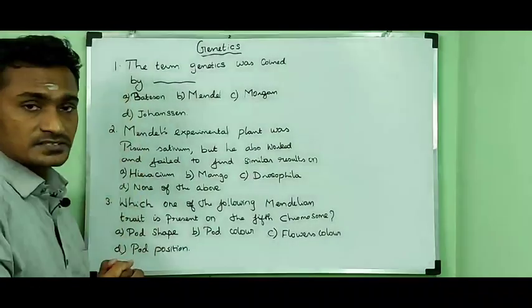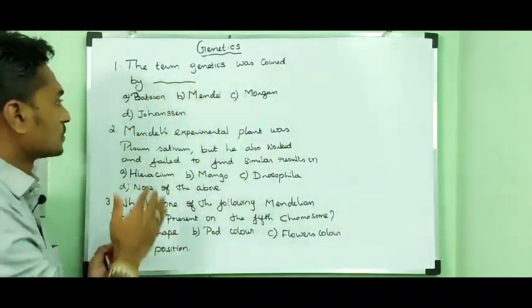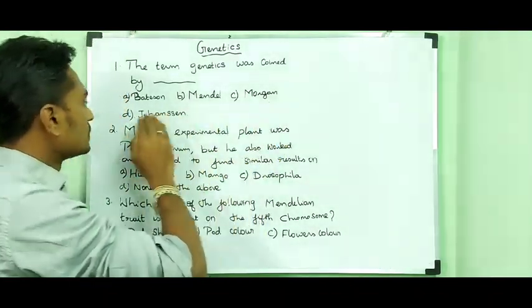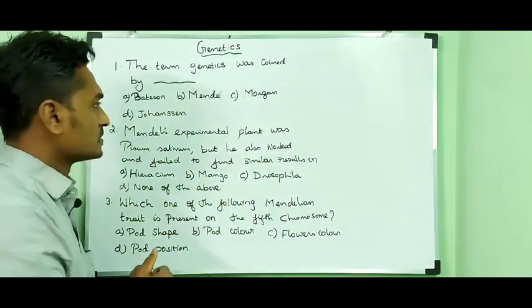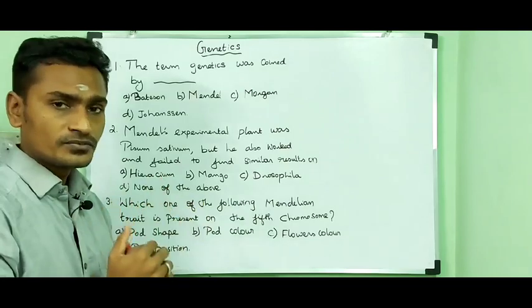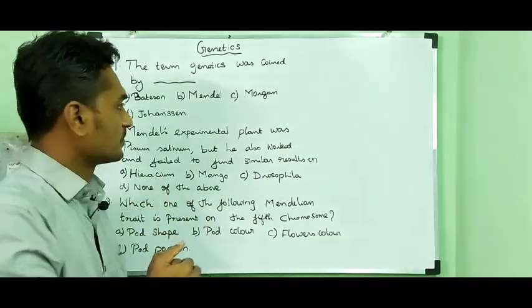The first question: the term genetics was coined by whom? Option A Bateson, option B Mendel, option C Morgan, option D Johansen. Mendel is the father of genetics and he proposed the law of inheritance.